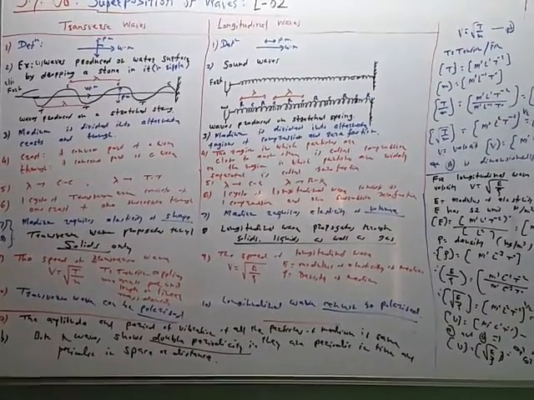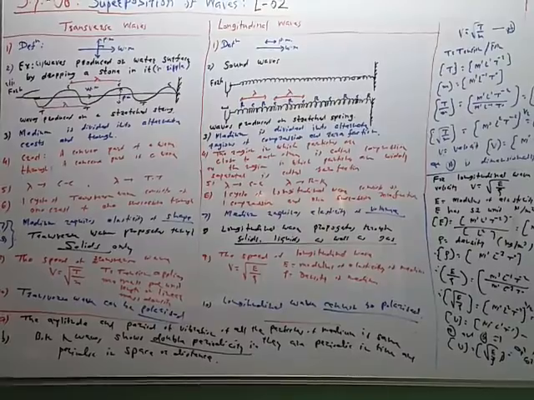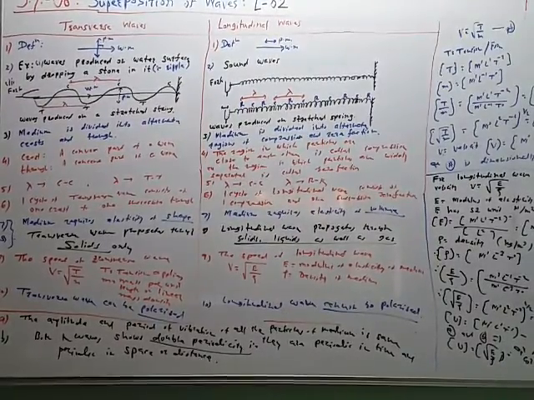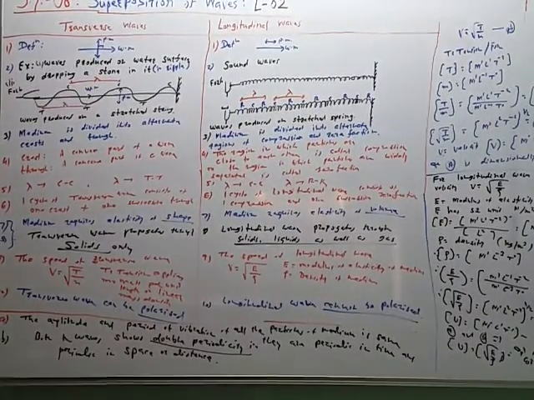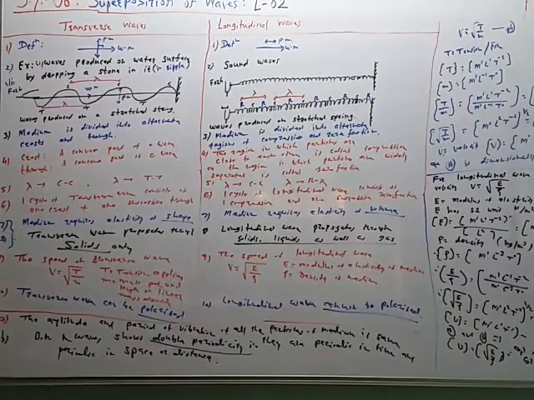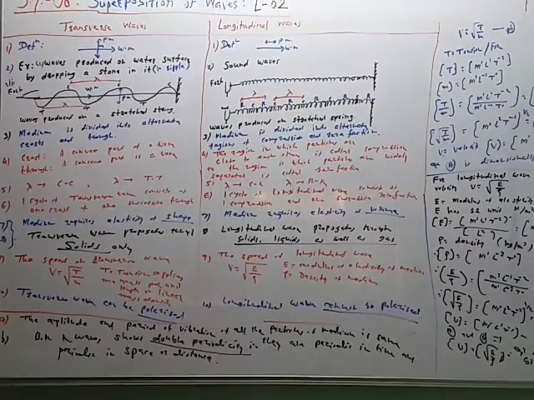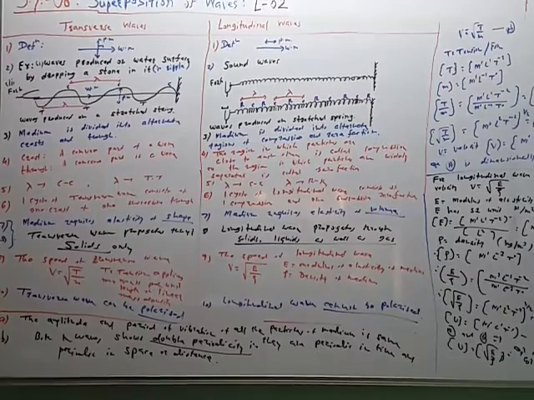So one method of classification is depending upon the amplitude. So if the amplitude is remaining same, it is undamped wave. If the amplitude decreases, then it is damped wave. If medium is required, then it is mechanical wave. No medium is required, then it is non-mechanical wave, or they are electromagnetic wave. In mechanical wave, there are two types: transverse wave and longitudinal wave.